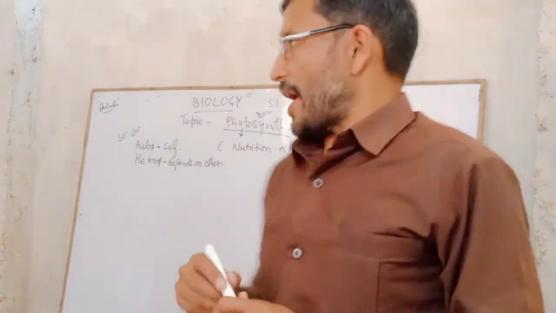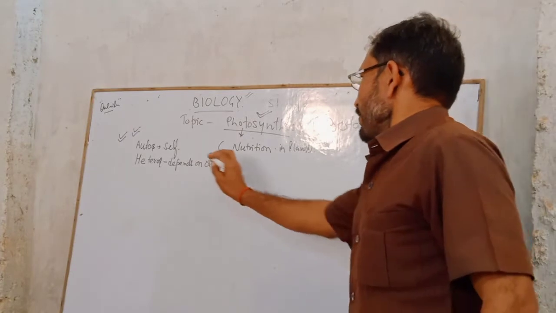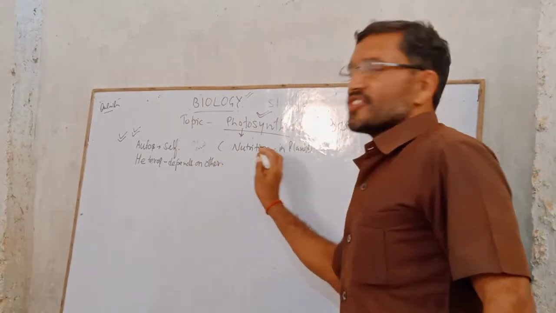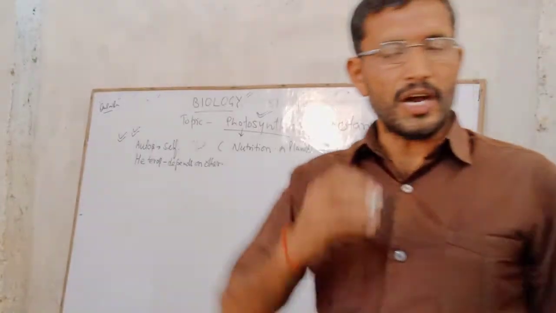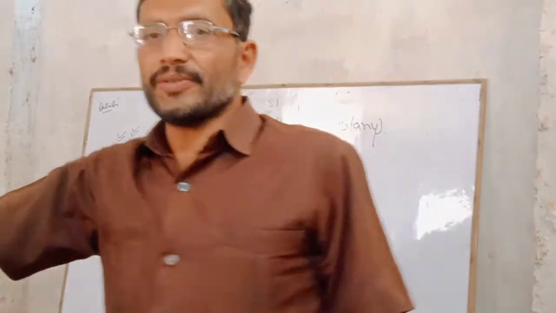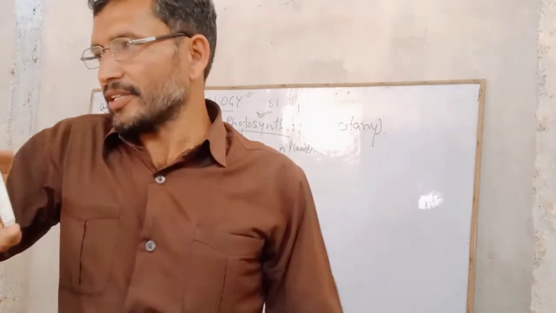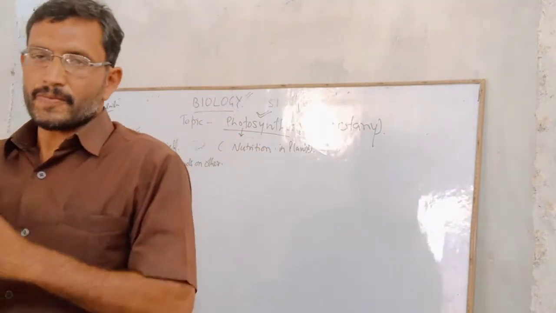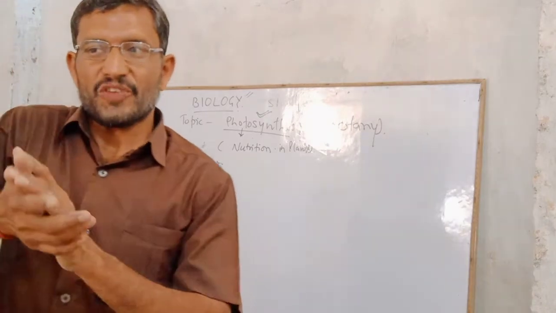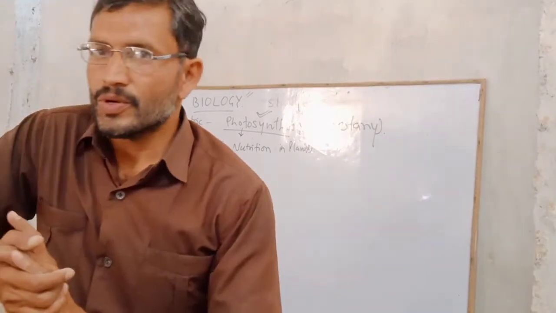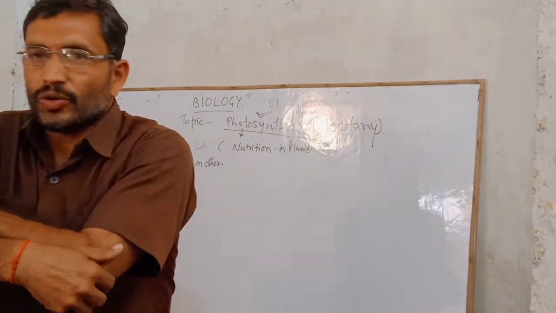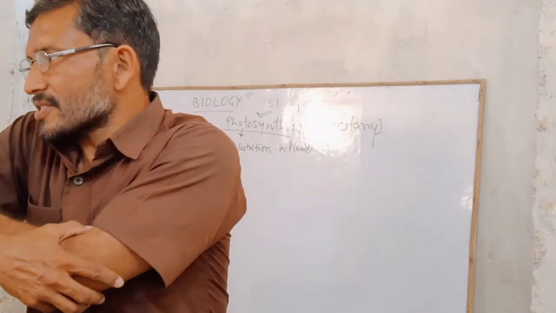So in case of plants, we can say there are two types of plants on the basis of their nutrition: the autotrophic plant as well as the heterotrophic plant. Autotrophic plants are those plants which prepare their food material by their own, जो स्वयं से अपना भोजन बना सकते हैं, called autotrophic plants.